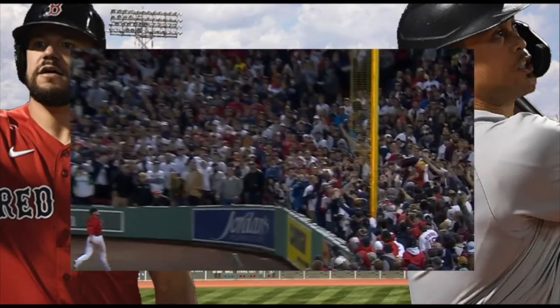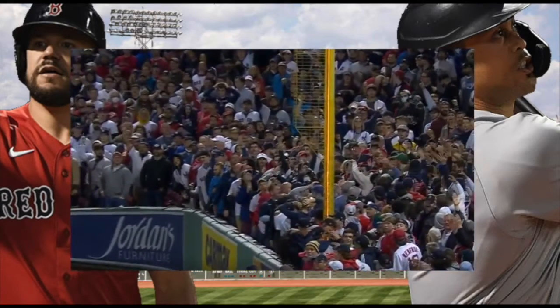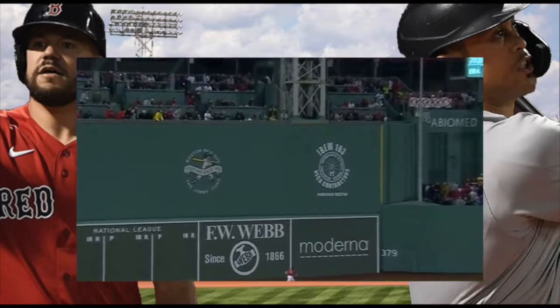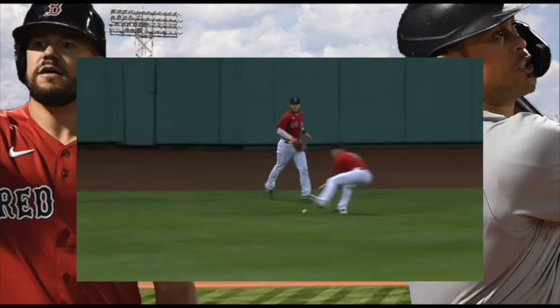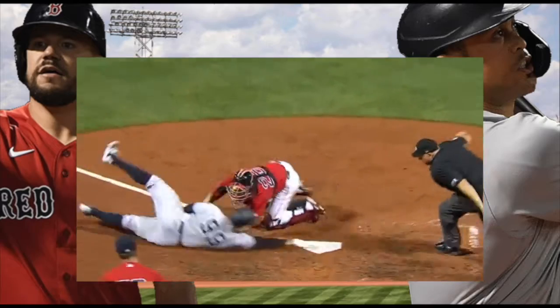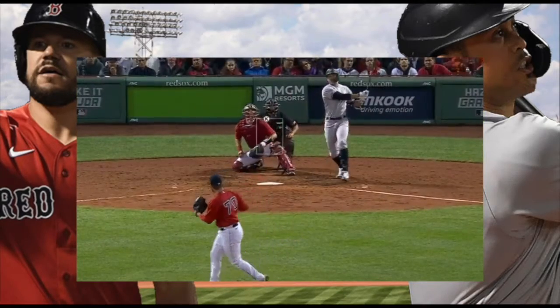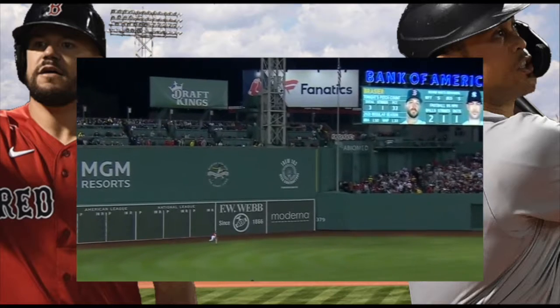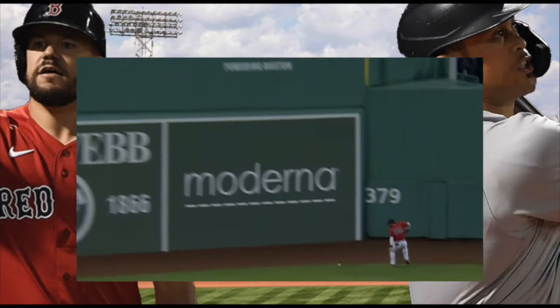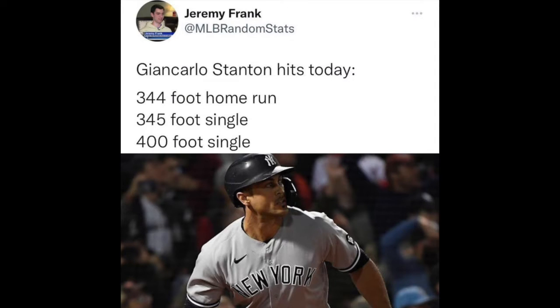Now here's a fun sort of fact that I saw being thrown around on social media, and that is, if it wasn't for the unfavorable dimensions, particularly in left field at Fenway, Giancarlo Stanton could have hit 3 home runs in this one wild card elimination game and possibly been a Reggie Jackson-esque hero here in 2021, because Giancarlo Stanton ended up hitting a 400-foot single, a 345-foot single, and barely squeaked a 344-foot home run.